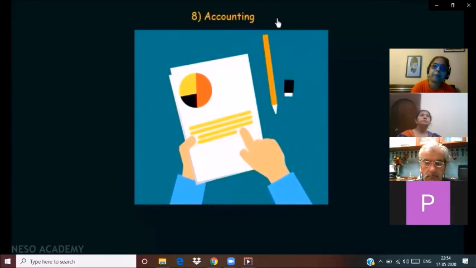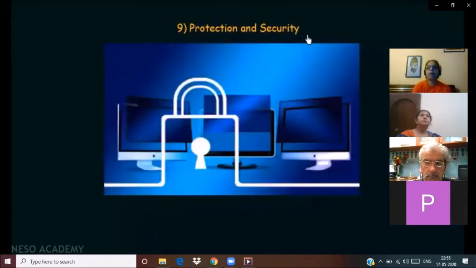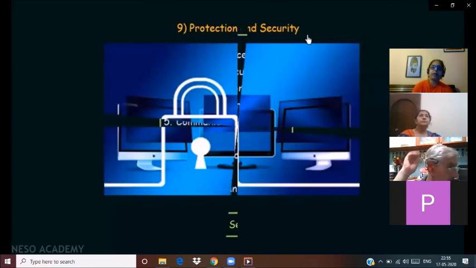The other main important function is accounting and protection and security. Whatever work we do with the computer has to be protected with the most security. For example, every time we create a file we make use of a password. Also the data has to be encrypted. So security and protection is again a most important service provided by the operating system. As we know, different types of viruses and computer worms are there, so how to protect the system and provide the security.